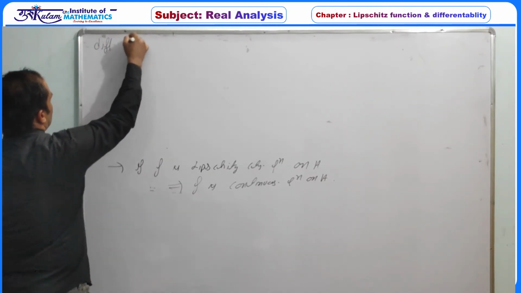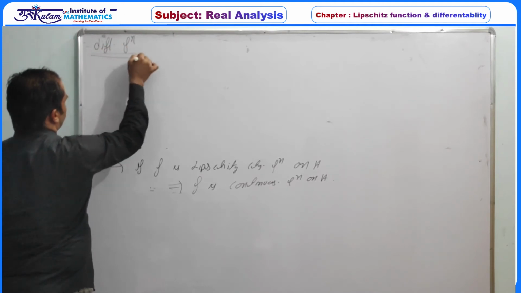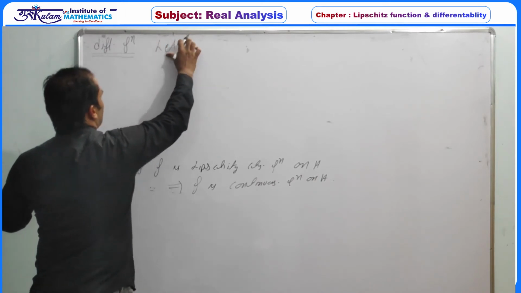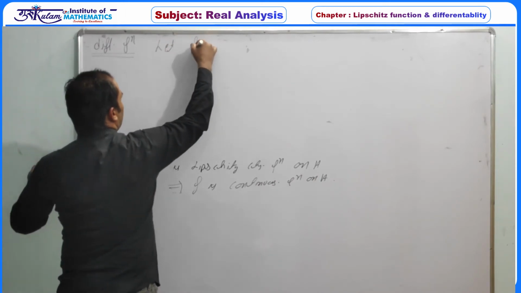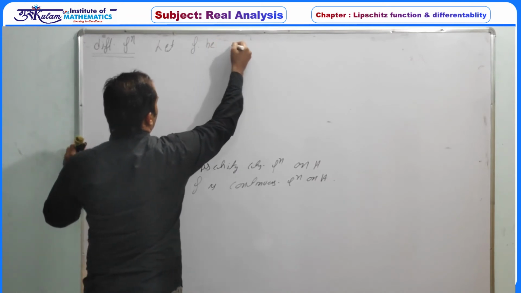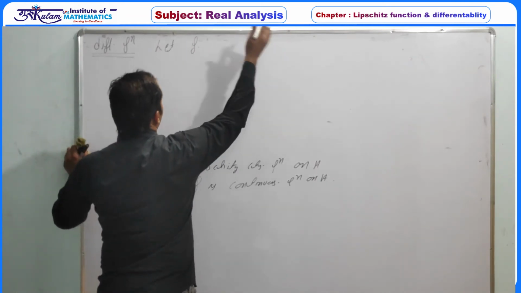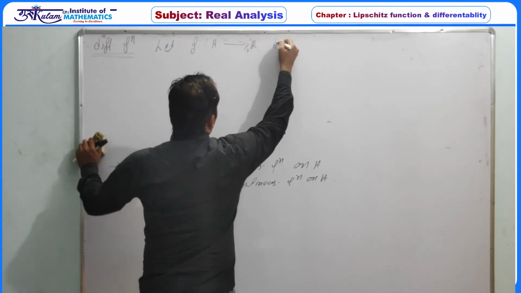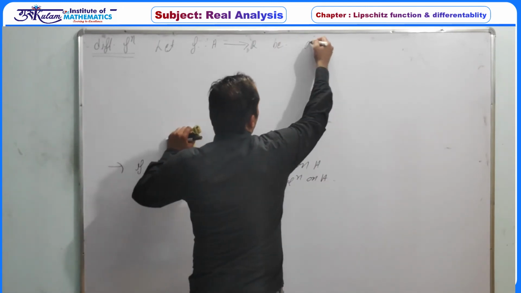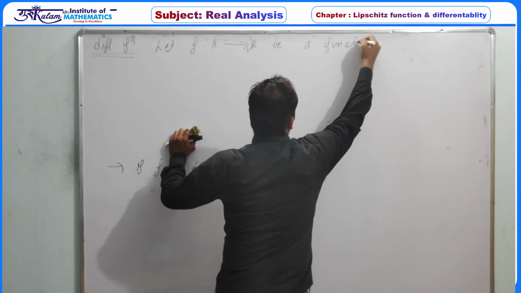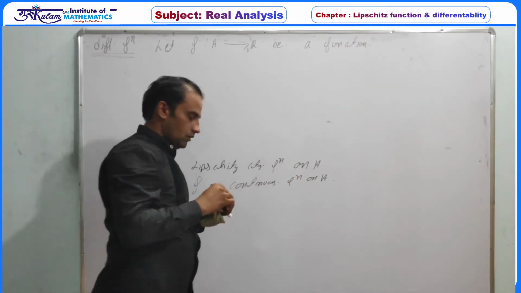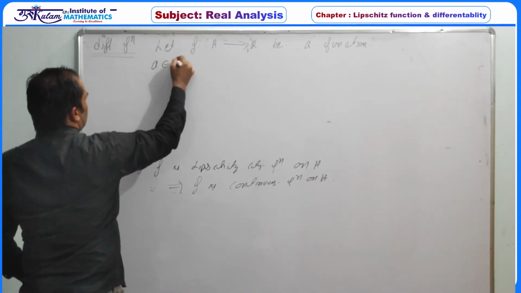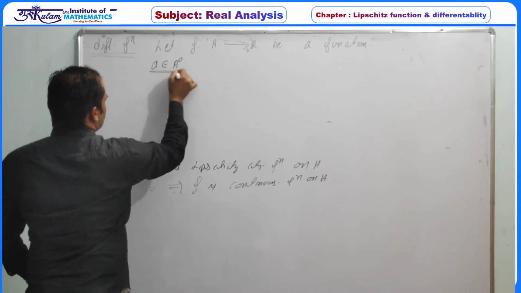So a differentiable function. Let f be a function defined from a set A to R, and let a be an interior point of this set.